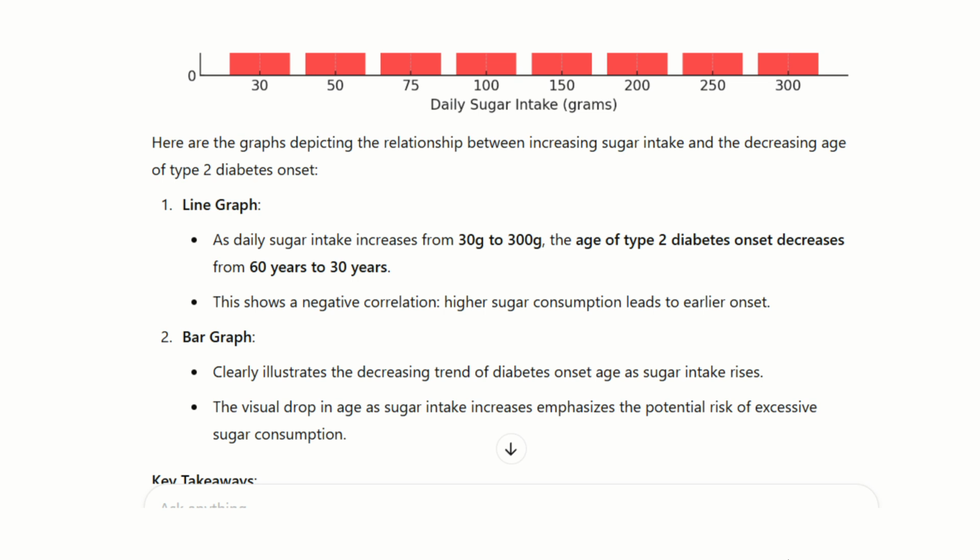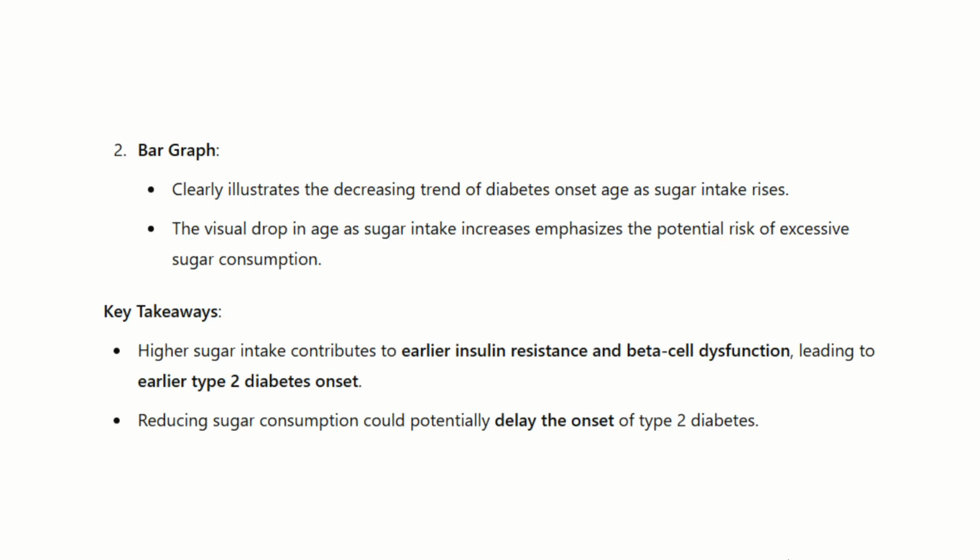Here are the graphs depicting the relationship between increasing sugar intake and the decreasing age of type 2 diabetes onset. Number 1, line graph. As daily sugar intake increases from 30 grams per day to 300 grams, the age of type 2 diabetes onset decreases from 60 years to 30 years. This shows a negative correlation. Higher sugar consumption leads to earlier onset. Number 2, bar graph, clearly illustrates the decreasing trend of diabetes age onset as sugar intake increases. The visual drop in age as sugar intake increases emphasizes the potential risk of excessive sugar consumption.